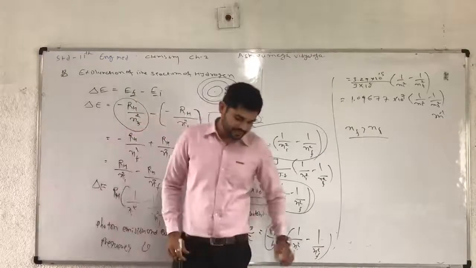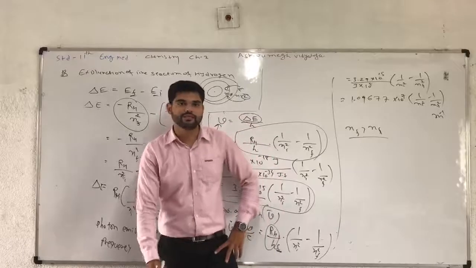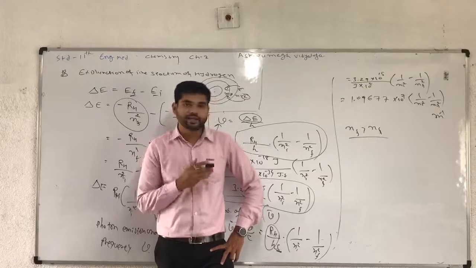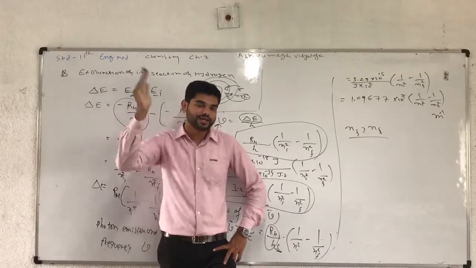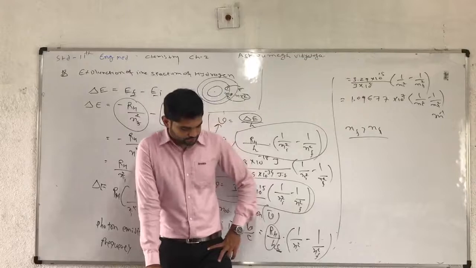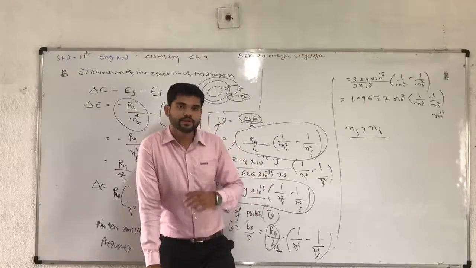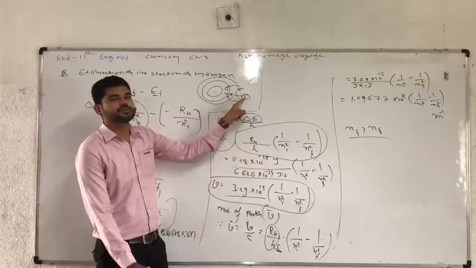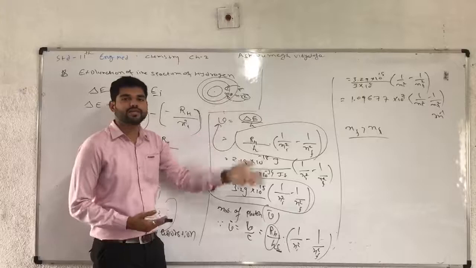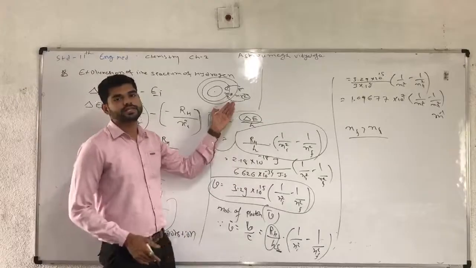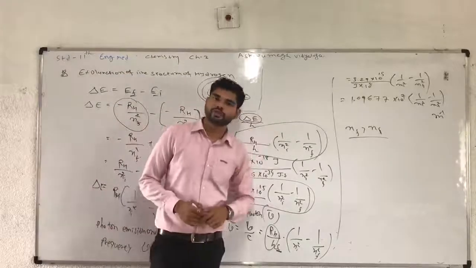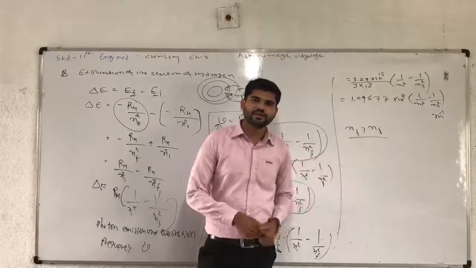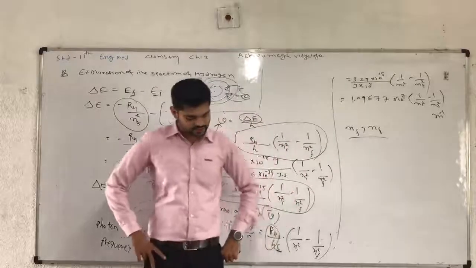So in absorption, Nf greater than Ni means the final quantum number is greater, so the energy can be absorbed. Simple: suppose Nf equals 2 and Ni equals 1. Which energy is high? Quantum number 2. Which energy is less? Quantum number 1. So when the electron goes from 2 to 1, energy will be absorbed.